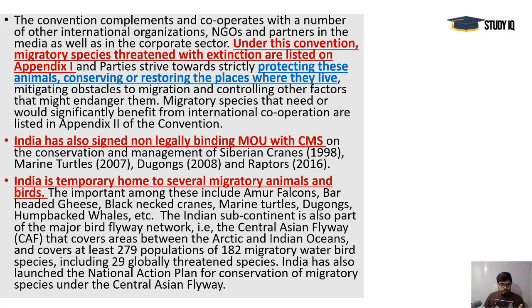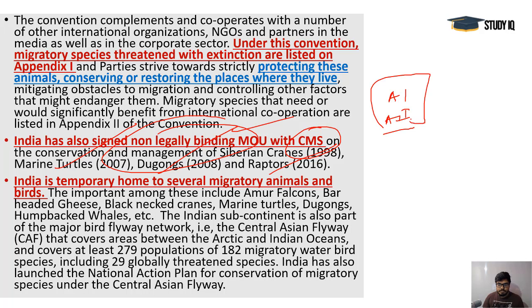So India has also signed some non-legally binding MOUs with CMS, for marine turtles, dugongs, the sea cow which is found in the Gulf of Mannar, and some raptor species. Raptor species are actually predatory birds, big birds. Regarding that, we have signed non-legally binding MOUs, and there are Appendix 1 and Appendix 2 under this CMS convention, where if these are totally threatened species, then they come under Appendix 1. If these are not that much threatened and international collaboration is required, then they come under Appendix 2. But it is all about the migratory species, and we popularly call it the Bonn Convention.